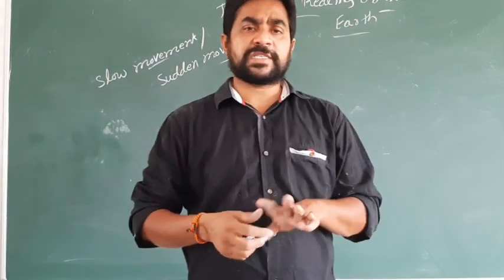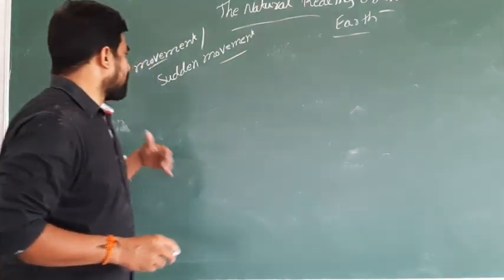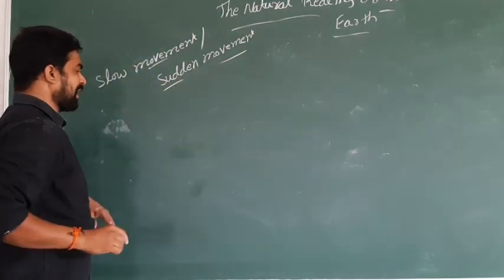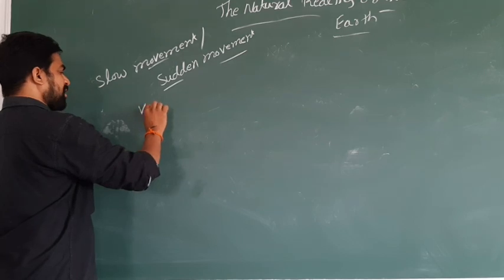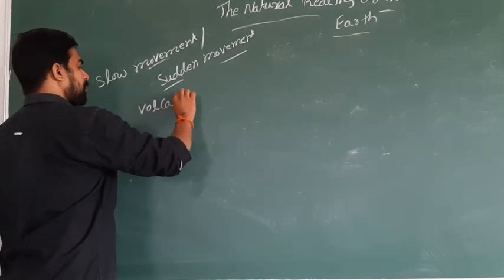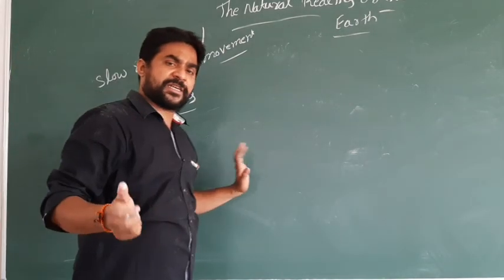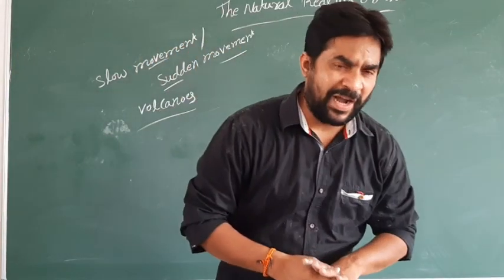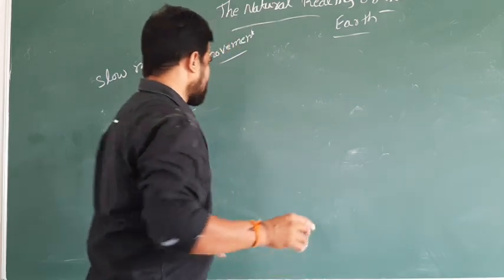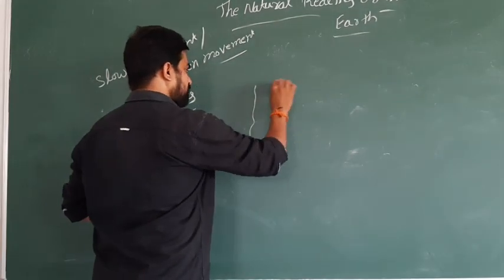Now come to the sudden movement. One example of sudden movements is volcanoes. This comes under sudden movement. We never expect when a volcano is going to occur. See, this is called a mountain.